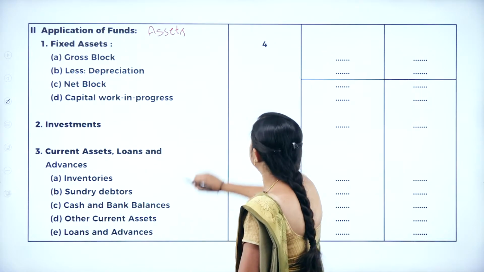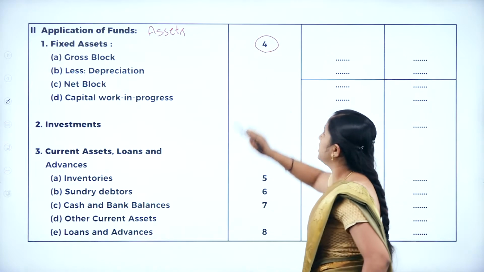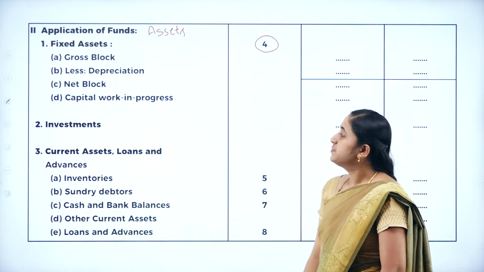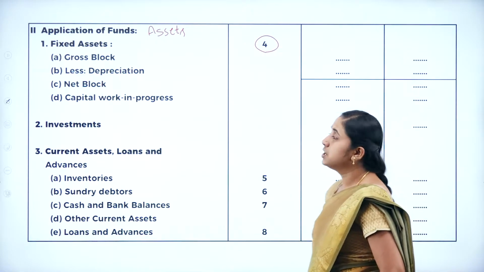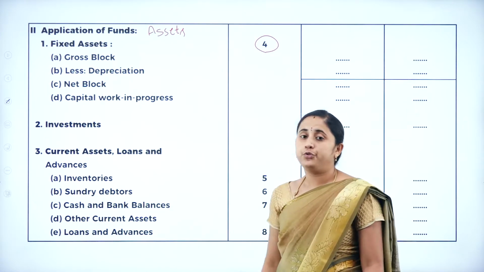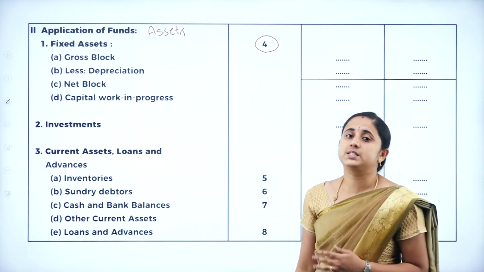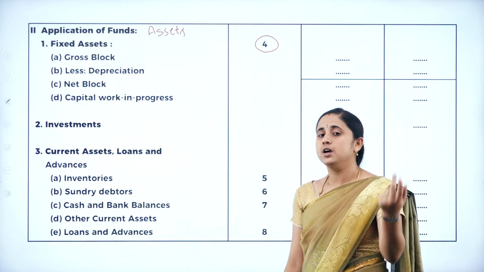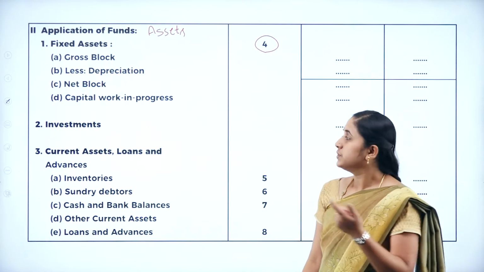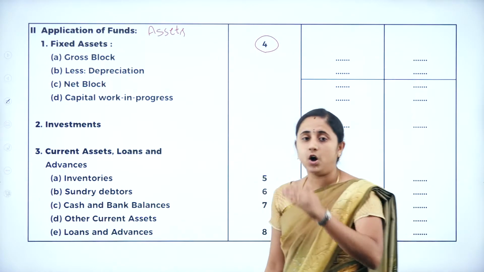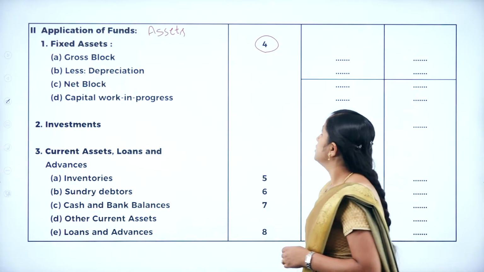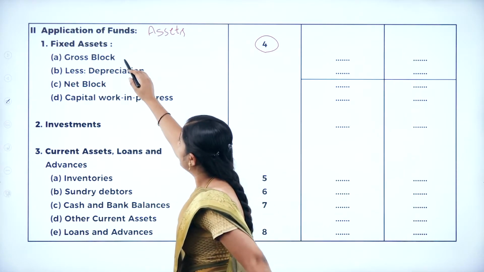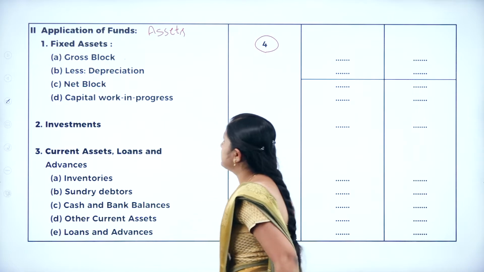For the fixed assets, we need to prepare Schedule 4. In Schedule 4, we will record all the fixed assets like land and building, furniture, machinery, furniture and fixtures, all the fixed assets. So here we have gross block less depreciation.